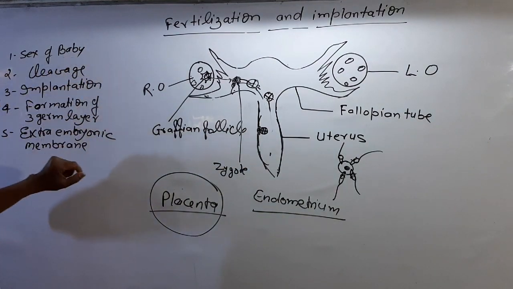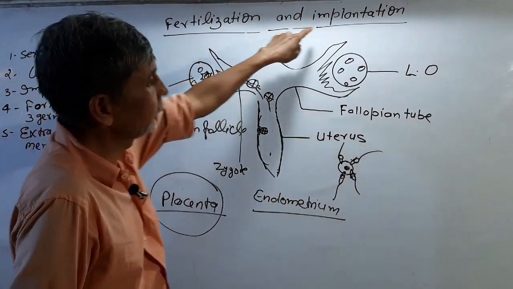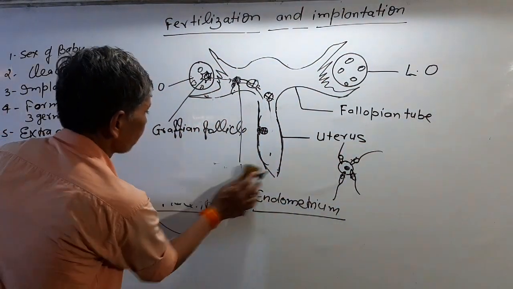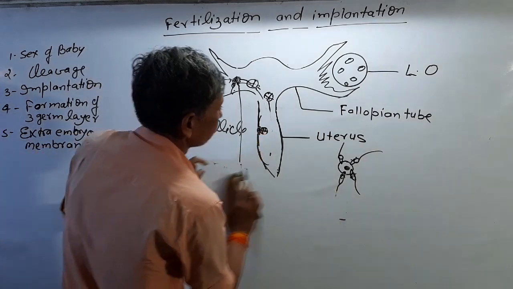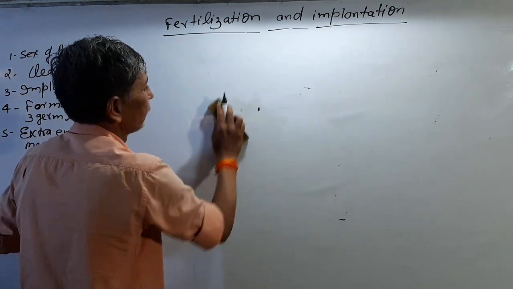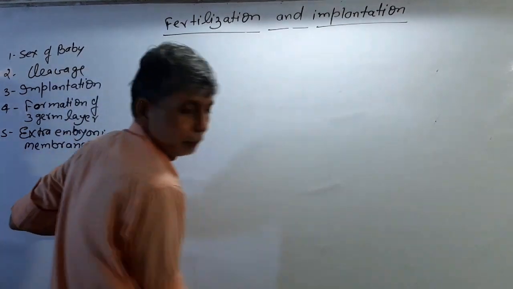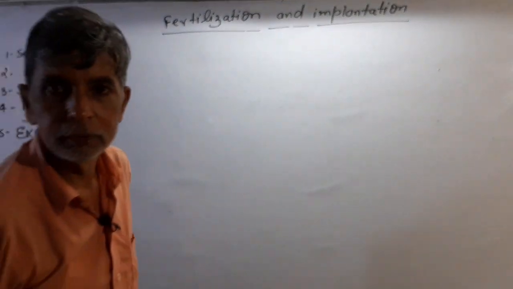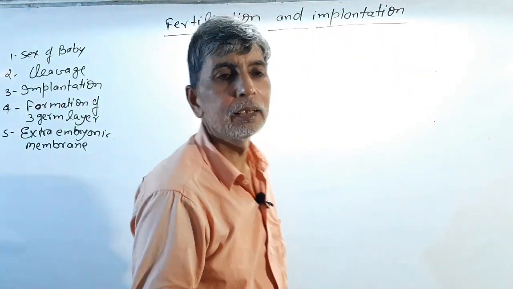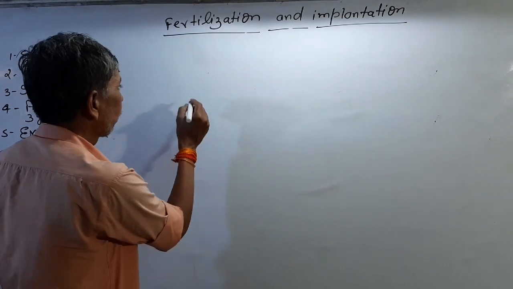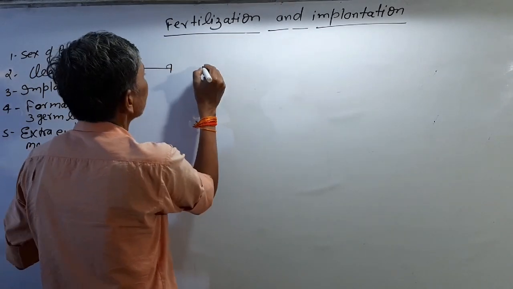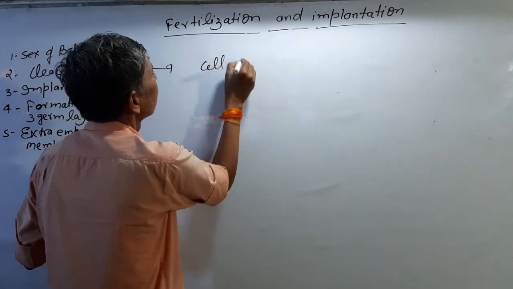First fertilization, then implantation. You see here. What happens after implantation? The implantation is here. The first process is fertilization, then implantation. Attachment of the embryo to the wall of the uterus with the placenta is called implantation. And then there is cleavage. Here the cleavage. Cleavage means cell division.